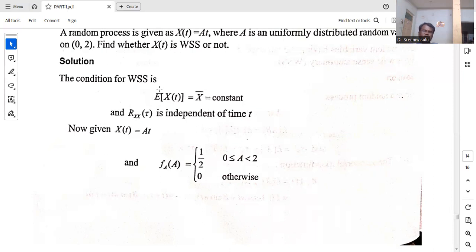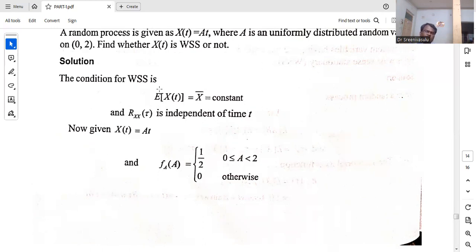Now you see that corresponding uniformly distributed function, you need to define that one. Because wide sense stationary means you need to calculate the expected value of x of t. That must be some constant average value. And then if you calculate the autocorrelation function, it is a function of tau. It is otherwise independent of time.